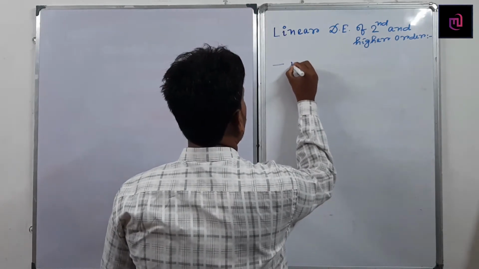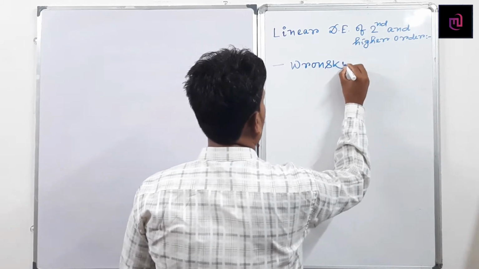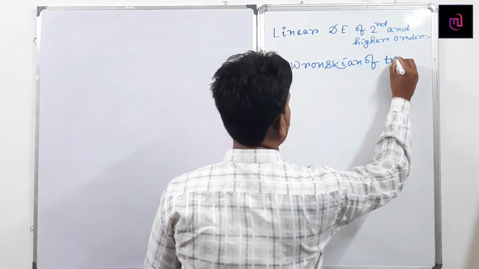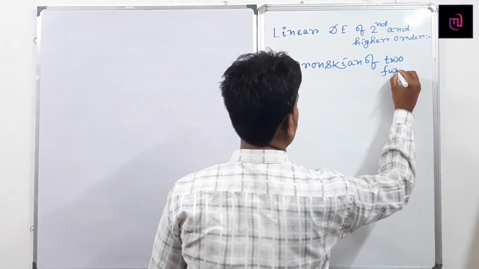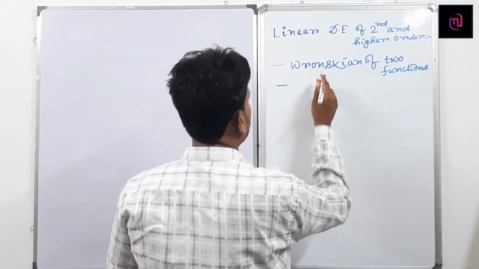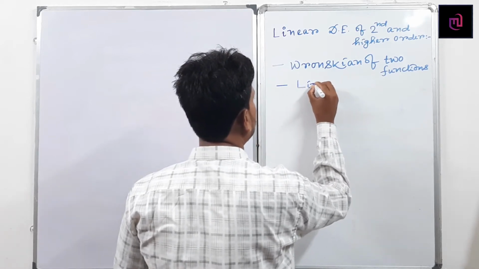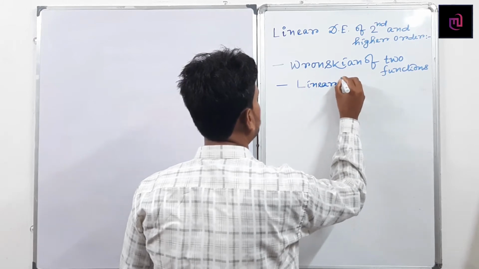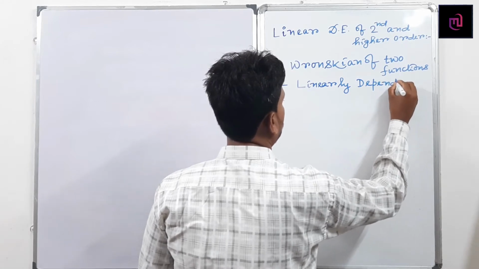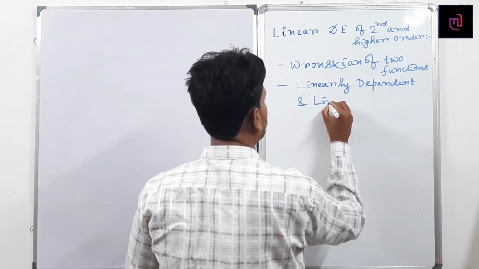Here I can write: Wronskian of two functions. And the second one is linearly dependent and linearly independent.